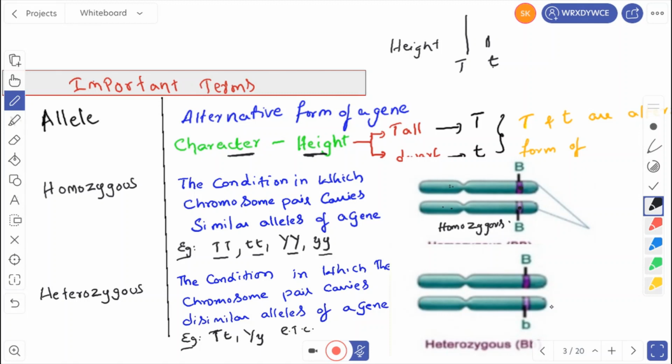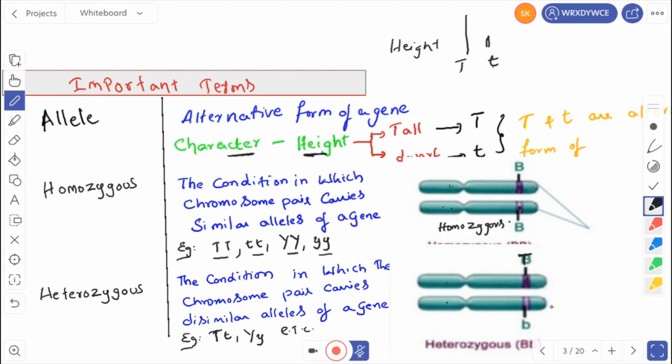Then what is meant by heterozygous? Heterozygous means the condition in which the chromosome pair carries dissimilar alleles of a gene. We have taken here capital T small t, capital Y small y. Again, we can see here, these are the same homologous chromosomes. At this gene locus, it is carrying capital B. Instead of capital B, you can use capital T also.